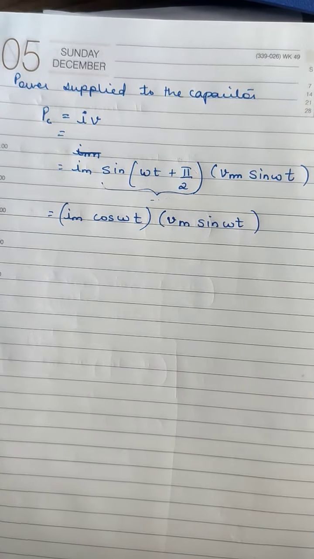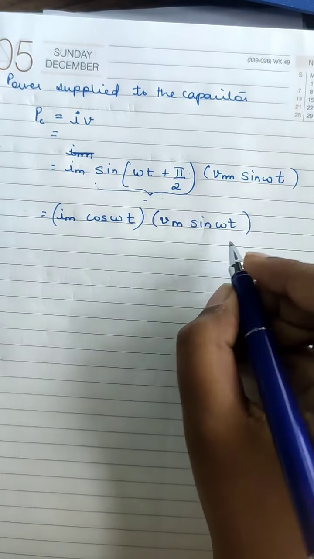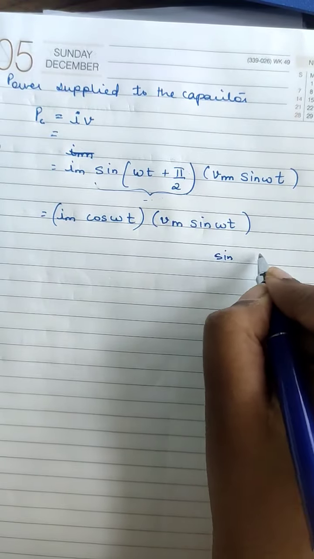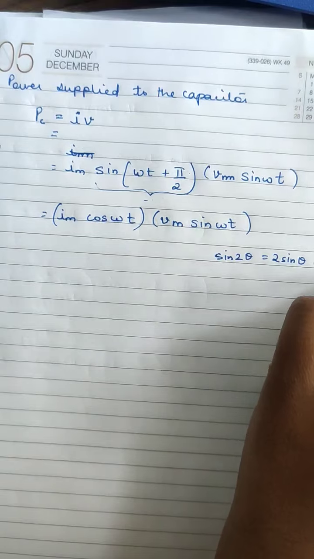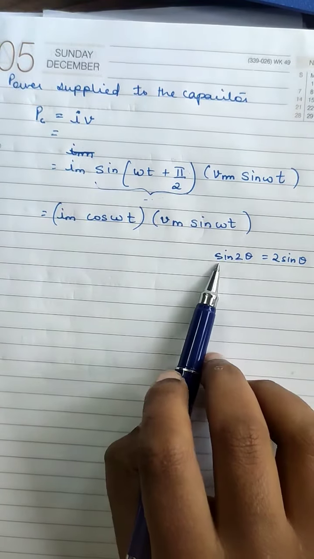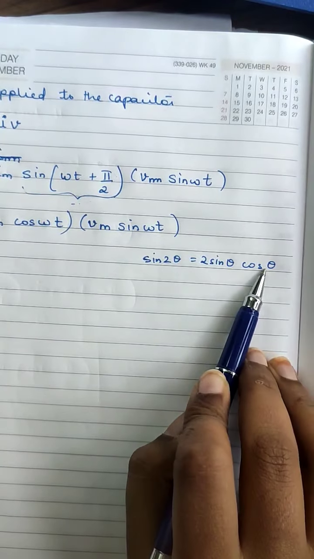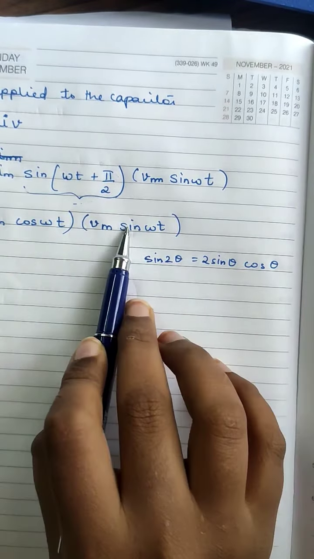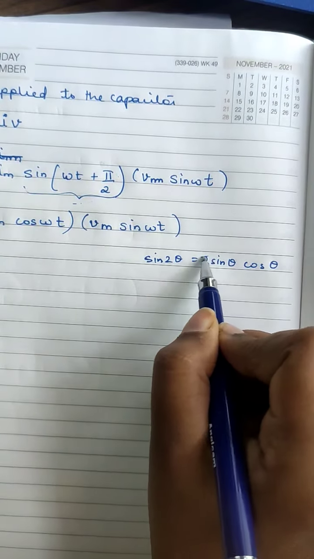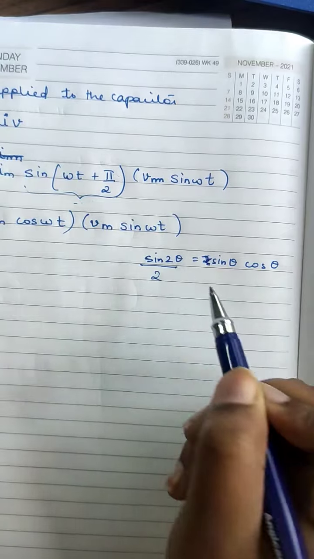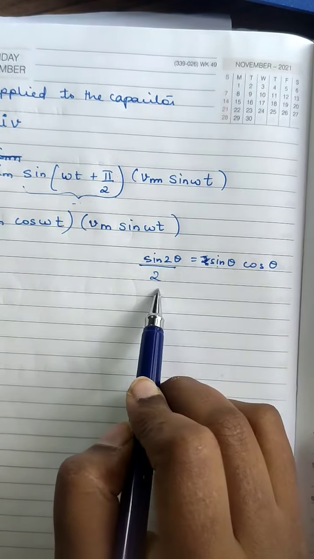Then we are going to take a formula. I will write the formula at this side over here. So we'll take a trigonometric formula: sine 2 theta is equal to 2 sine theta cos theta. I have cos theta over here, I have sine theta over here. I do not have this 2, so I'll cancel this 2 and take it to the other side, where it will go in the denominator. So sine theta cos theta is sine 2 theta divided by 2.